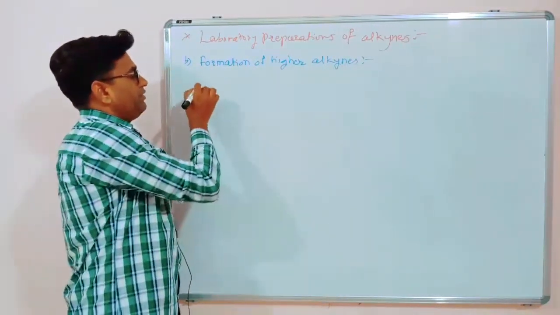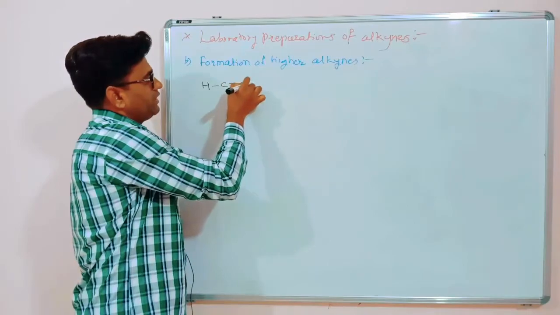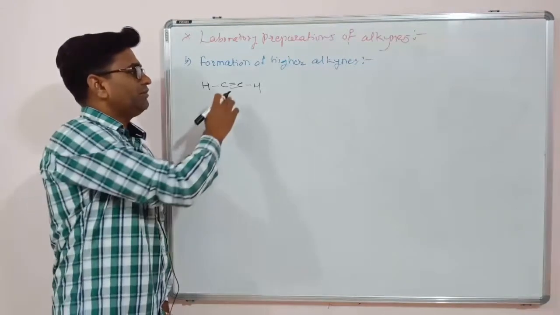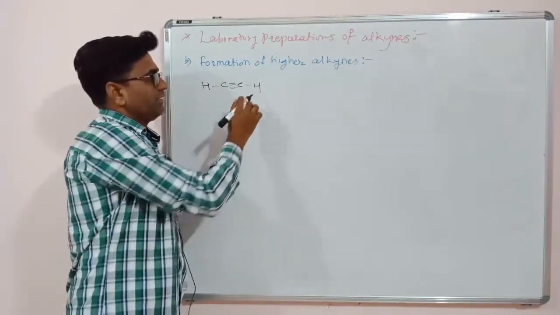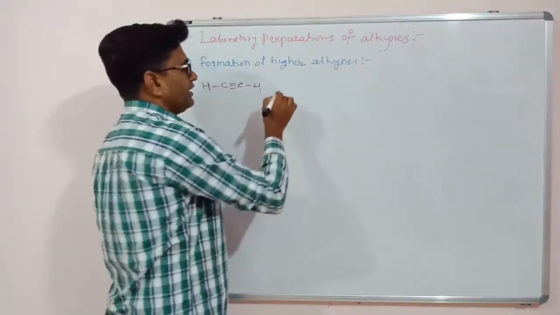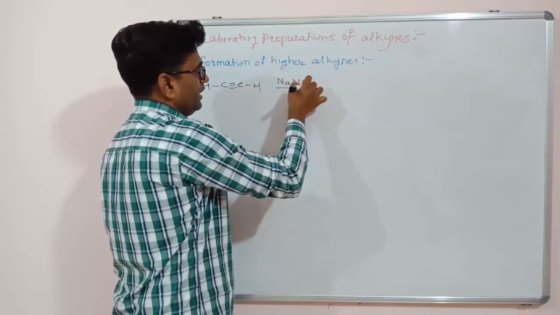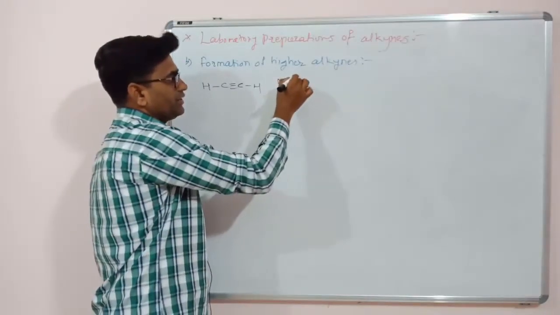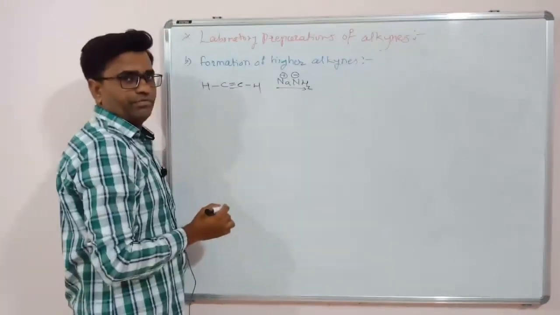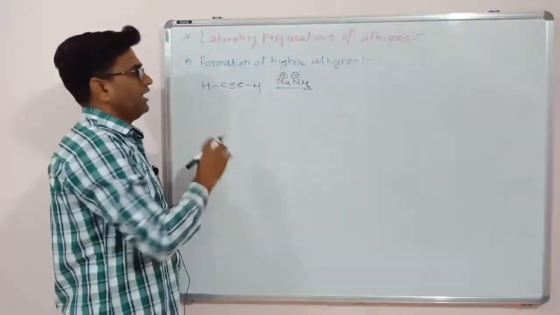For example, if we have an acetylene molecule, HC triple bond CH, in our first chapter we have seen that if carbon is sp hybridized, then this hydrogen becomes very acidic. That's why this can be very easily reacted with a base, for example NaNH2. In this case, this NH2 acts as a base that will abstract this proton, and ammonia, NH3, forms as a byproduct,